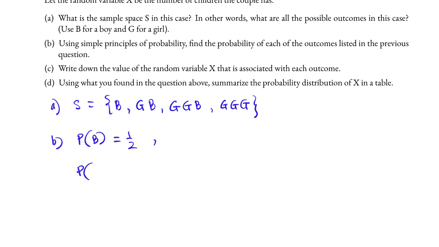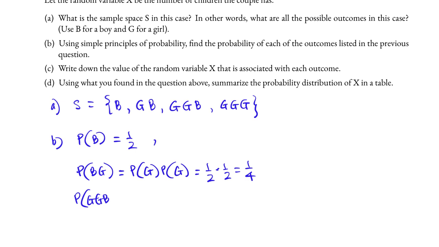For the second outcome GB, because we assume independence of the births, this is the probability of G times the probability of B, which is 1/2 times 1/2. This is 1/4. The probability of GGB, again, we assume independence, so this is the probability of getting the girl the first time times the probability of getting the girl the second time times the probability of getting the boy the third time. So this is 1/2 times 1/2 times 1/2, or 1/8.